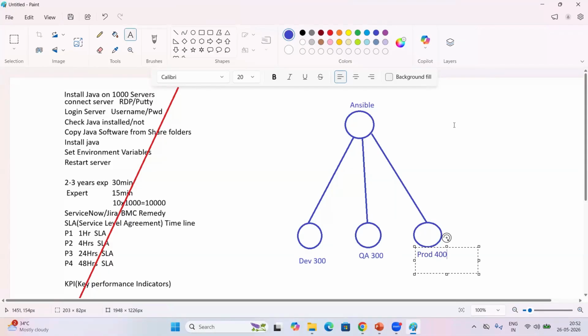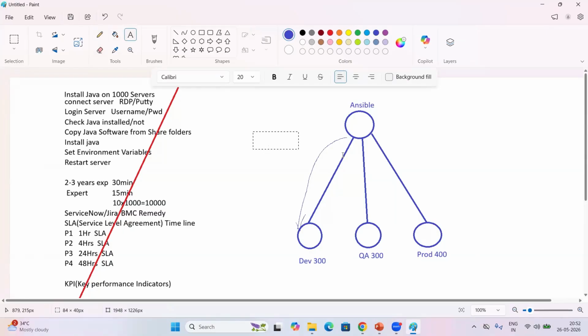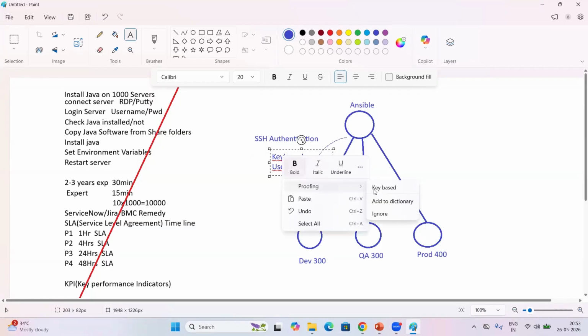If you want to deploy Java on 1,000 servers, the very first thing we have to do is authenticate from Ansible to the Dev, QA, and production servers, right? So when we talk about authentication, here we have SSH, secure shell authentication. Ansible is a Red Hat product. We have two types of authentication available: key-based authentication and user-based authentication.